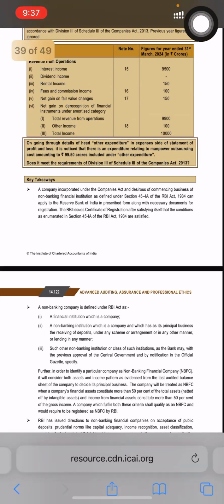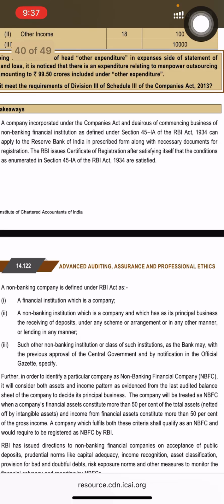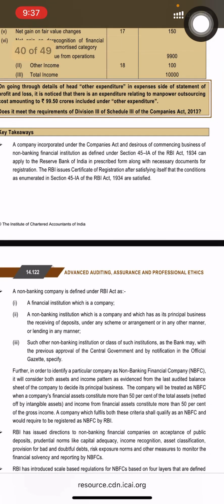A company incorporated under the Companies Act and desirous of commencing the business of an NBFC, as defined under Section 45-IA of the RBI Act 1934, can apply to the Reserve Bank of India in the prescribed form along with necessary documents for registration. The RBI issues a certificate of registration after satisfying itself that the conditions as enumerated in Section 45-IA of the RBI Act 1934 are satisfied.